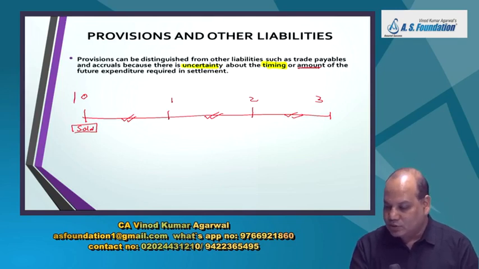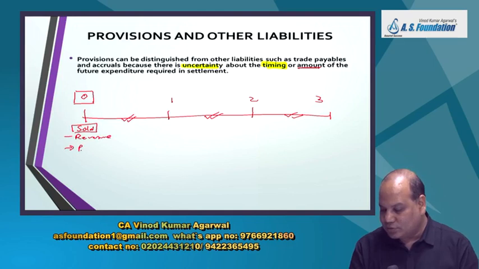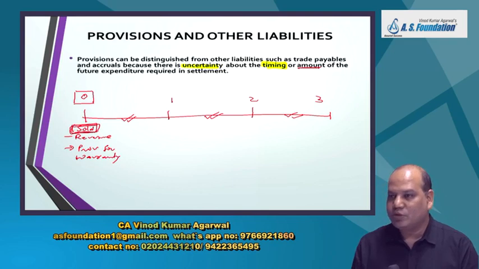The standard says matching concept. You are recognizing revenue here. So you have to also recognize provision for warranty expense here. Based on whatever goods you have sold, you have to make a provision for warranty also in the same period when you are recognizing the revenue. So it is relating to uncertainty.